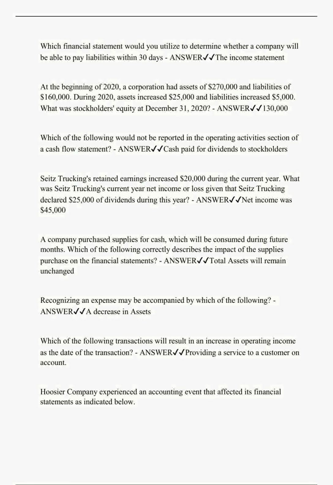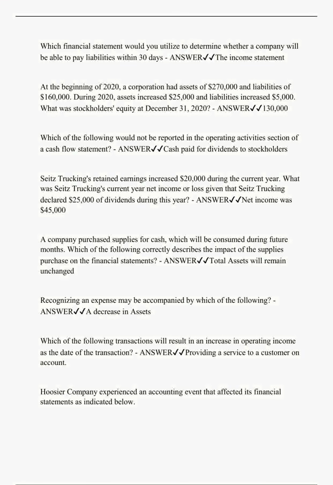Sites Trucking's retained earnings increased $20,000 during the current year. What was Sites Trucking's current year net income or loss, given that Sites Trucking declared $25,000 of dividends during this year? Answer: net income was $45,000.